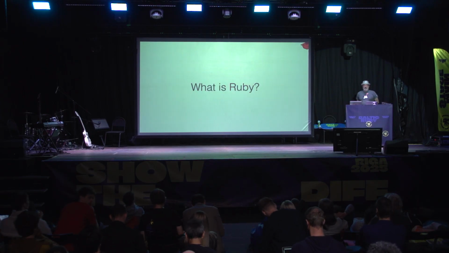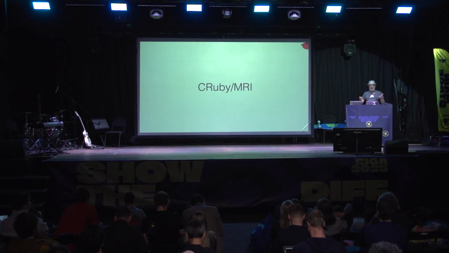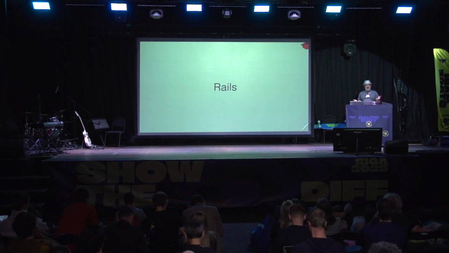So I want to ask a question. What is it that you think of when you think of Ruby? Well, I've asked this to various people. Most people, the first thing they think of is, of course, the standard implementation, CRuby, MRI, right? That's what Ruby is. A lot of folks, the first thing that they think of when they come to Ruby is Rails. Ruby is Rails, right? That's what we do. That's what most people are writing Ruby for.